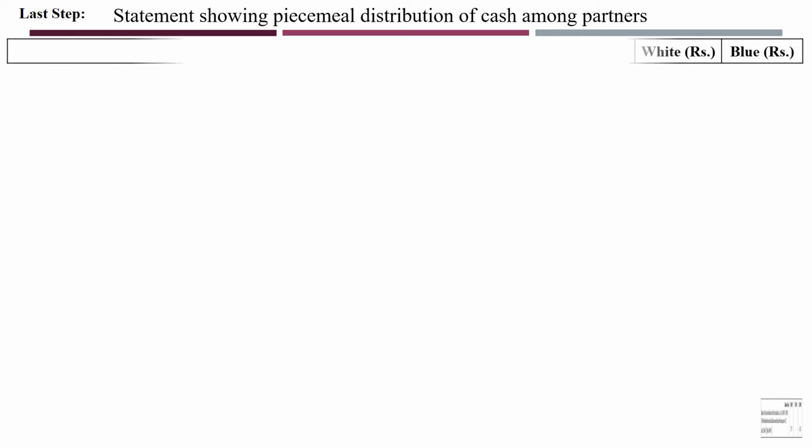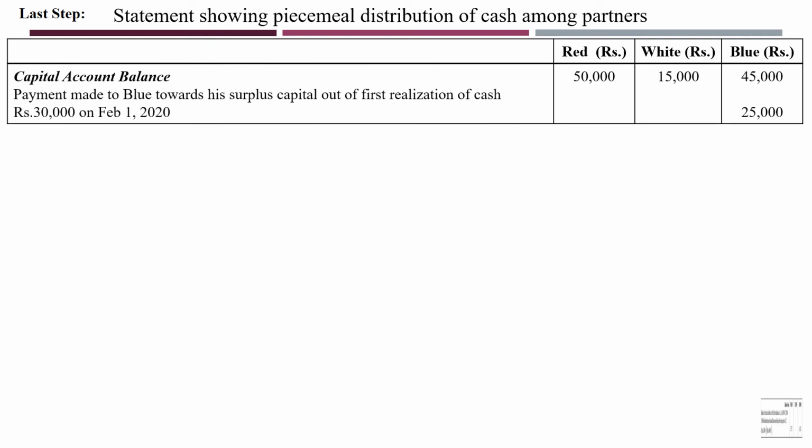Okay, now let us move on to the second stage. We have to prepare a statement showing a piecemeal distribution of cash among the partners. So these are the columns required, like the previous table: Particulars, Red, White and Blue. In the first case, capital account balance, you have the balances 50,000, 20,000, 15,000, 45,000.